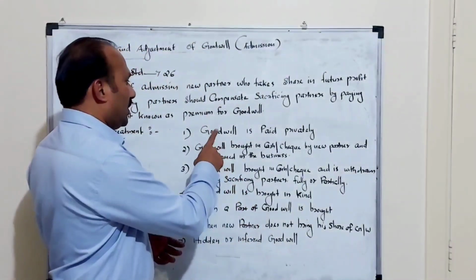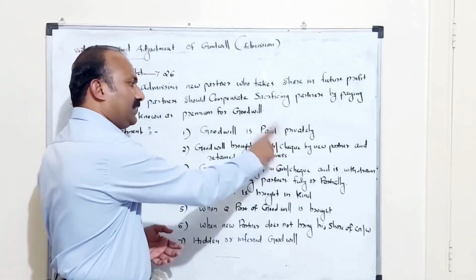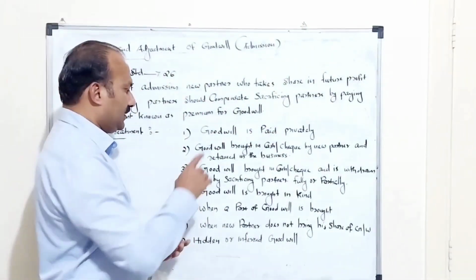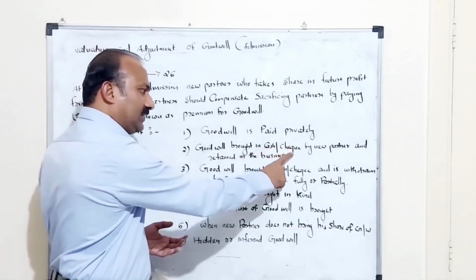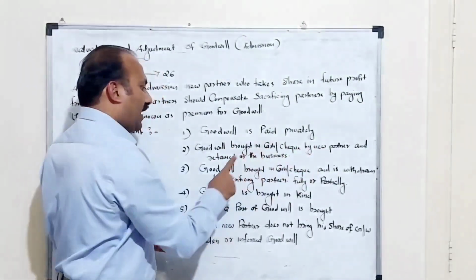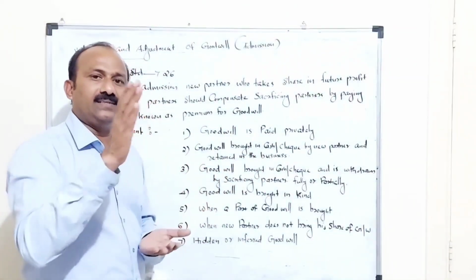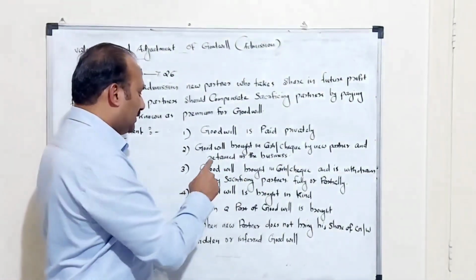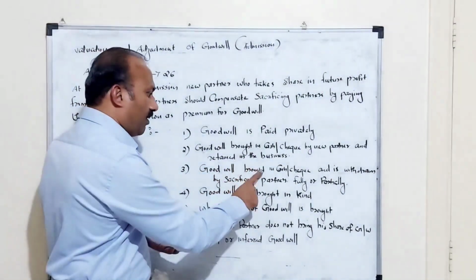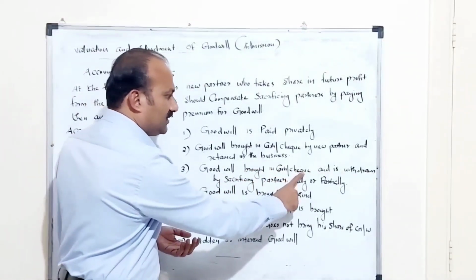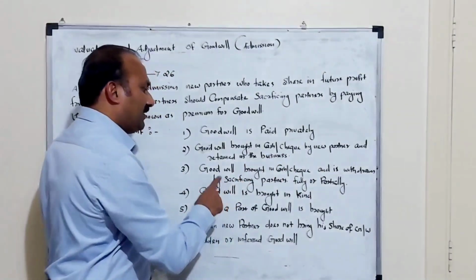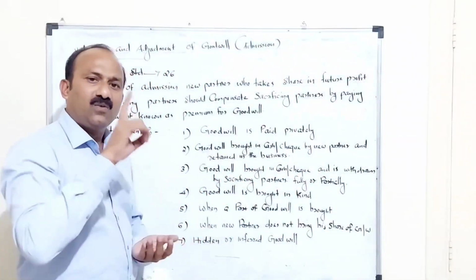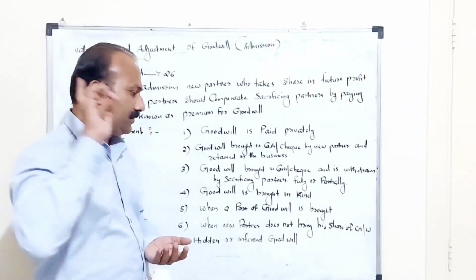First point is goodwill is paid privately. Second one is goodwill brought in cash or cheque by the new partner and retained in the business. Third one is goodwill brought in cash or cheque by the new partner and withdrawn by the sacrificing partners fully or partially.